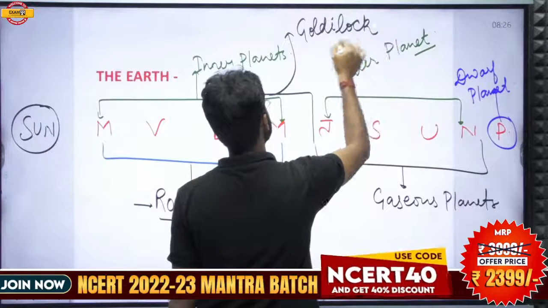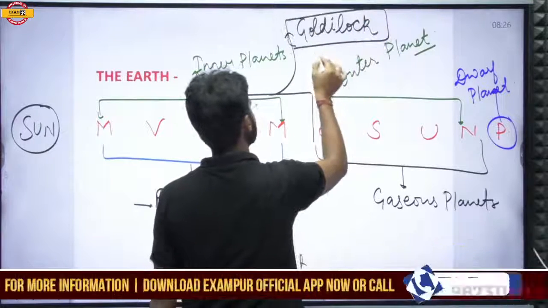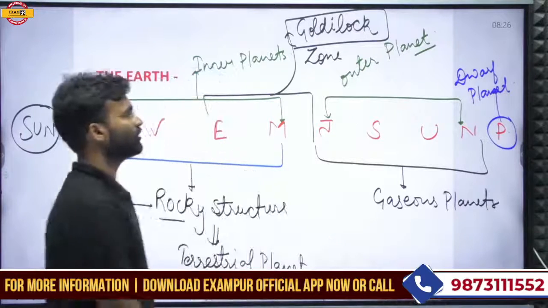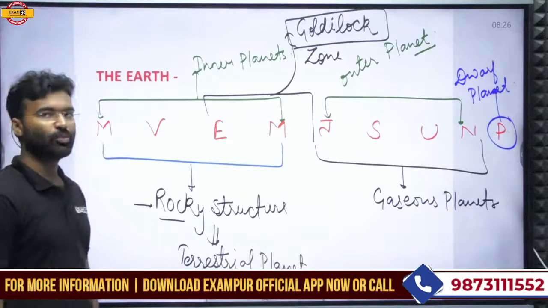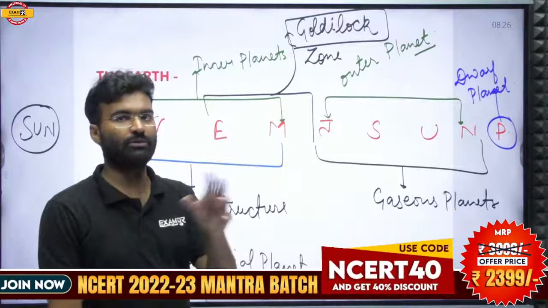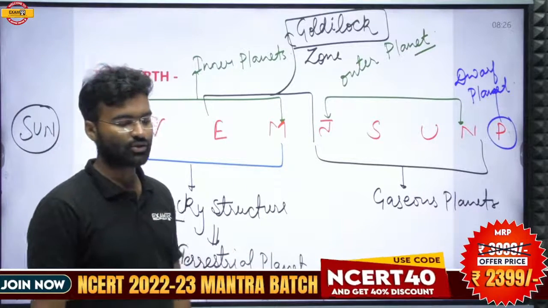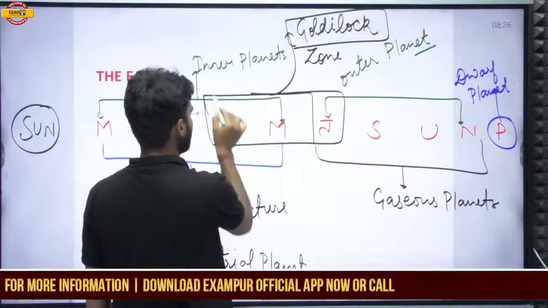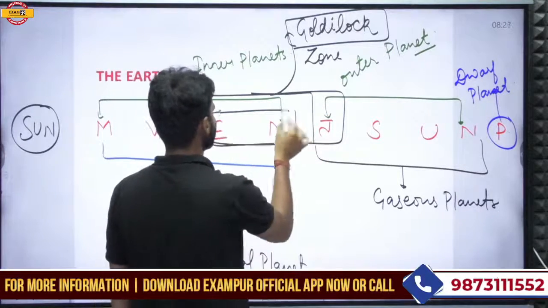UPSC has asked about this Goldilocks zone 2 times. So what is the Goldilocks zone? The Goldilocks zone is the zone of any solar system on which life could exist. There is a possibility of the existence of life, especially on Earth and Mars.